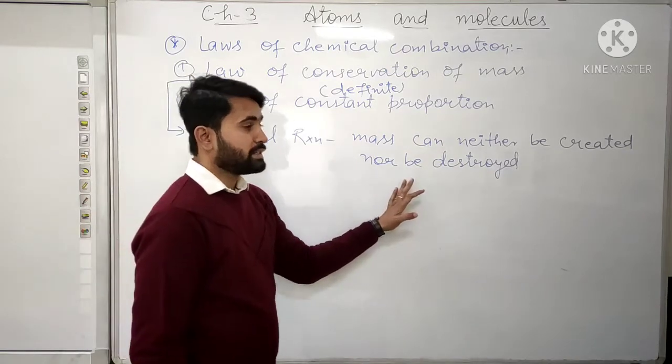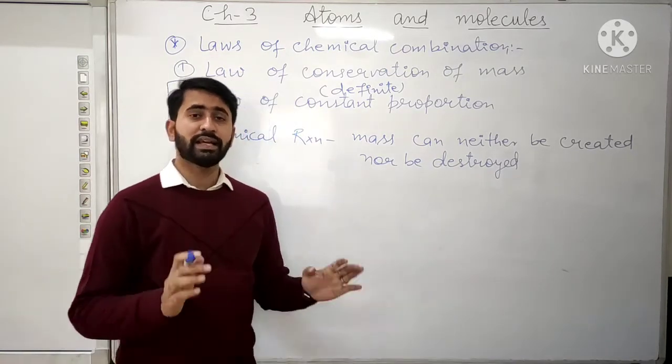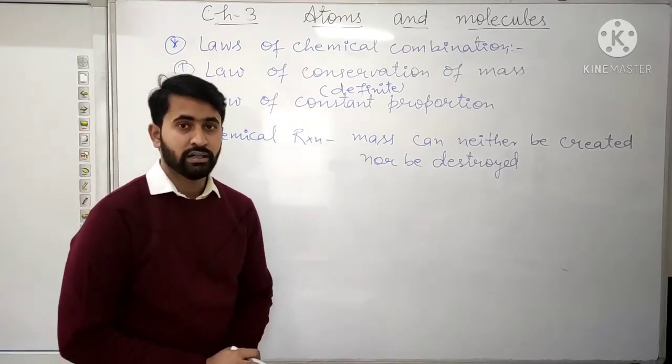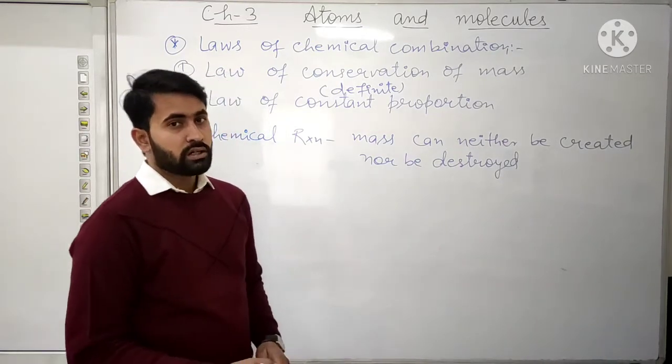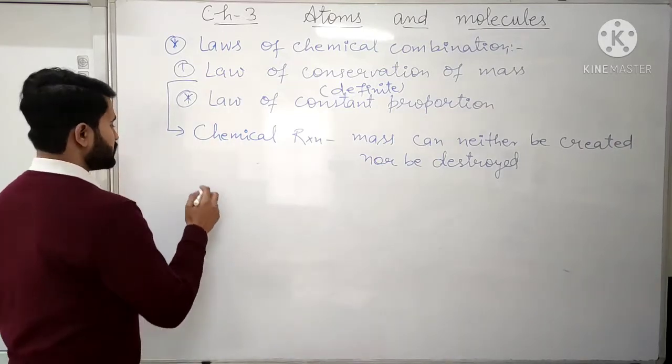Now what does it mean? It means that during a chemical reaction, the total mass of the reactants is equal to the total mass of the products.